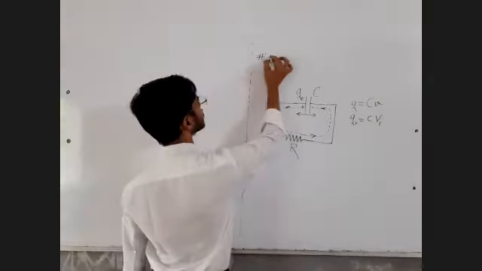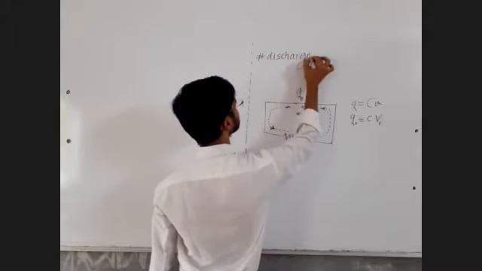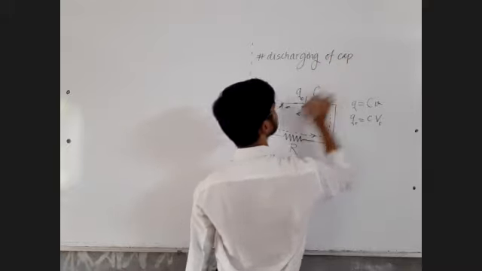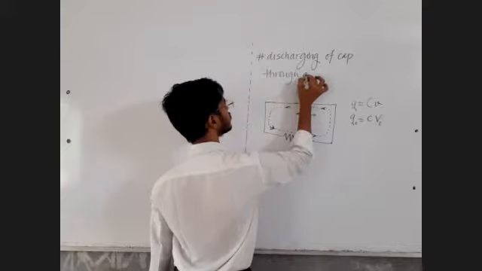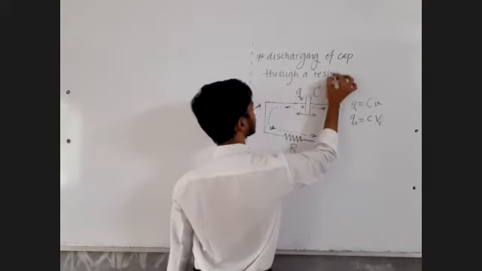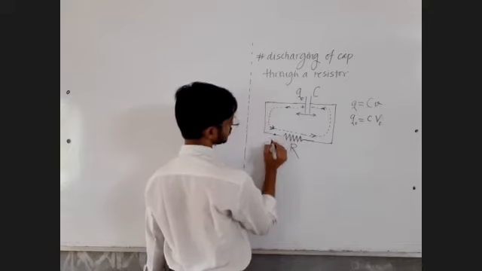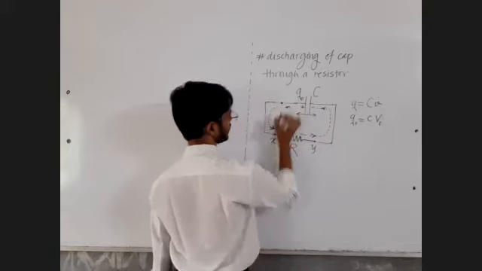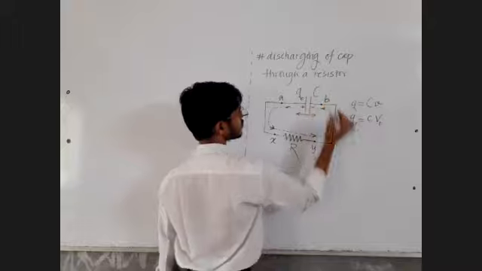Write down the heading: discharging of capacitor through a resistor. All right, now what we can do is this. Let us assume this point as x, this point as y, this point again as x, so let us call that point small a, and this point small b.